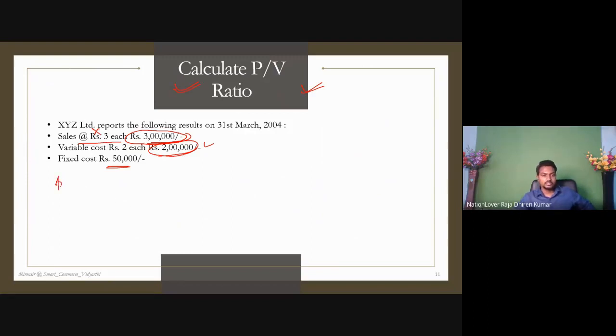Answer. So PV ratio, write down, we know PV ratio equals contribution by sales. Understand the points? Contribution by sales. Now what is contribution? Sales less variable cost. It's contribution divided by sales. Now how much is the sales?